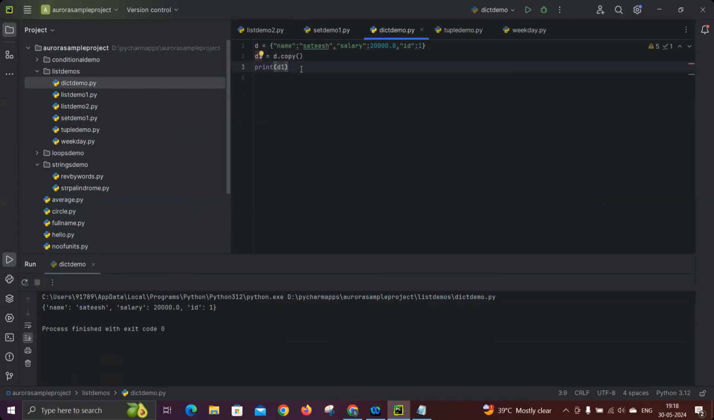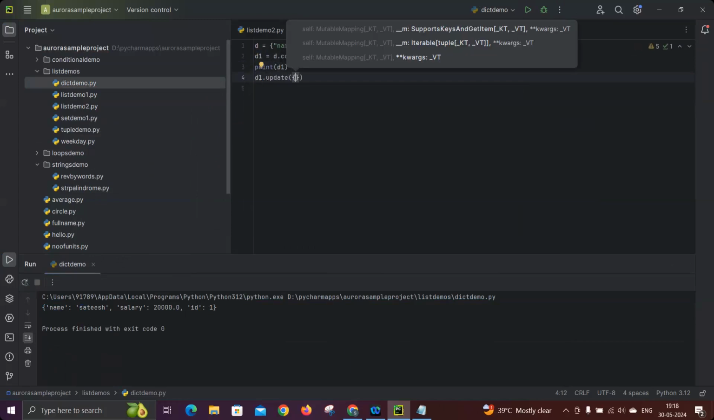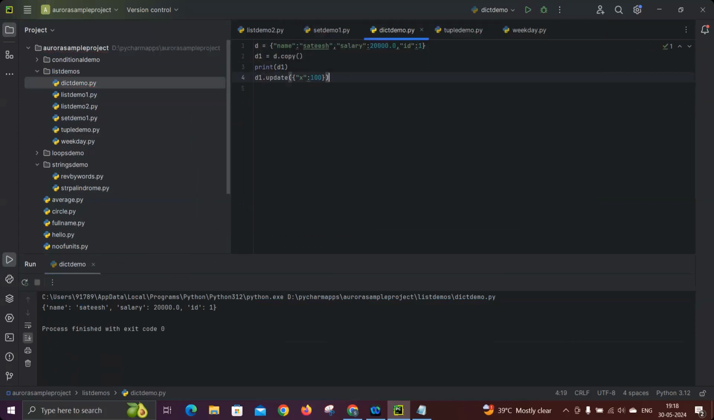Okay. Let's take an example here. I'm mentioning d1 dot update, as I mentioned x and colon 100, and give it. Now I'm printing again, print d1. So now you see d1 got updated. Now here I'm printing d. We didn't update anything in d, so d is not updated, but d1 got updated, because d dot copy creates a new copy and stores it in d1.